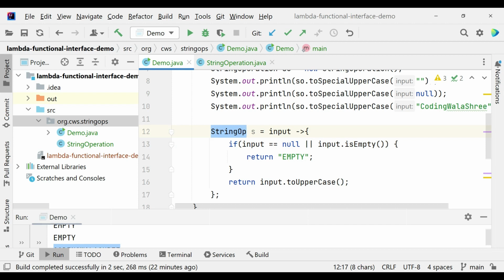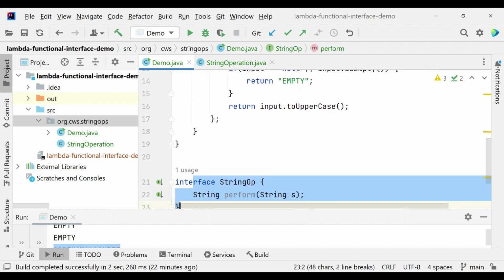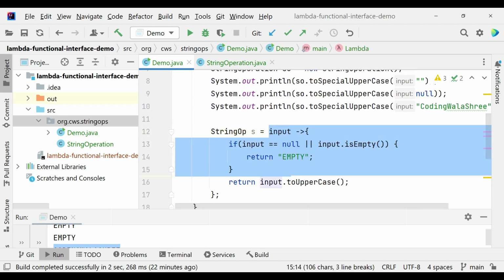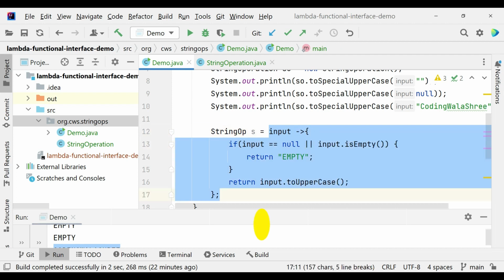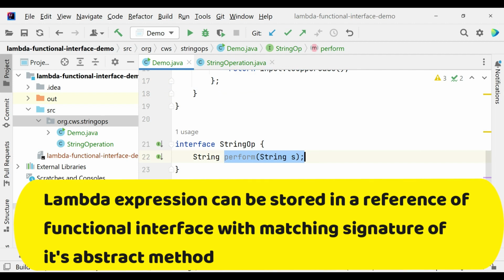So we saw what a functional interface is. Just to remind you, a functional interface is an interface with a single abstract method, and you can assign a lambda expression to the functional interface. The only condition is that the lambda expression should have the same signature as your abstract method in the functional interface.